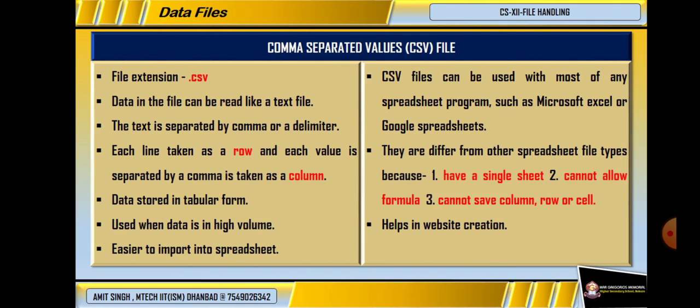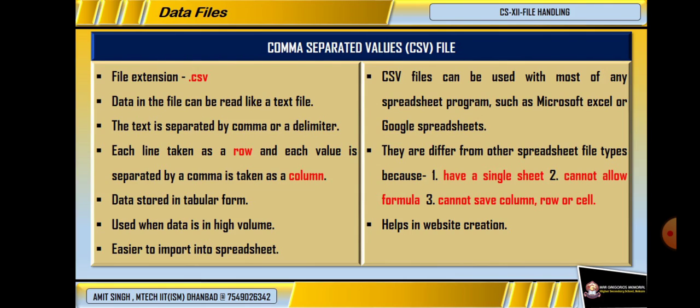Next, we will learn about the comma separated file, the CSV file. This is the most important file which we will learn. The file is stored with a .csv extension. We can read this data like we are reading in a text file. But the only difference between a text file and a comma separated file is that the information is separated by a comma or a delimiter in a CSV file, while there is no such separation between the characters in a text file.